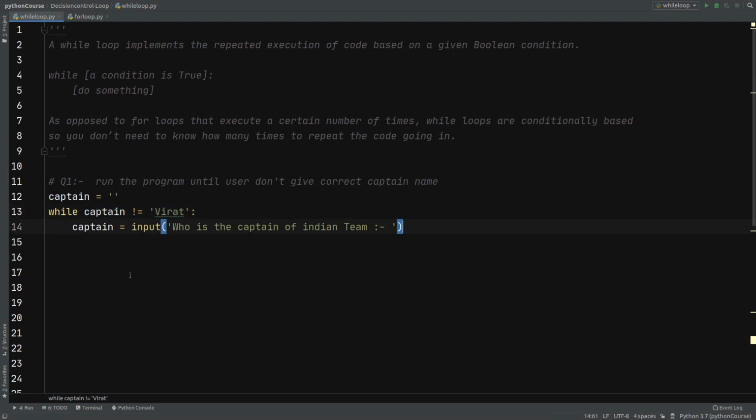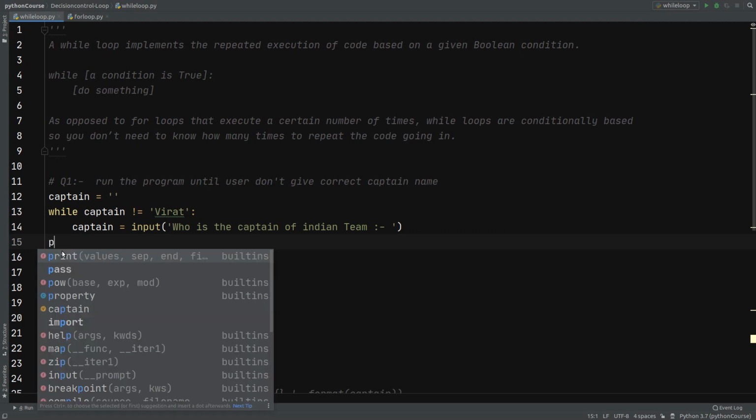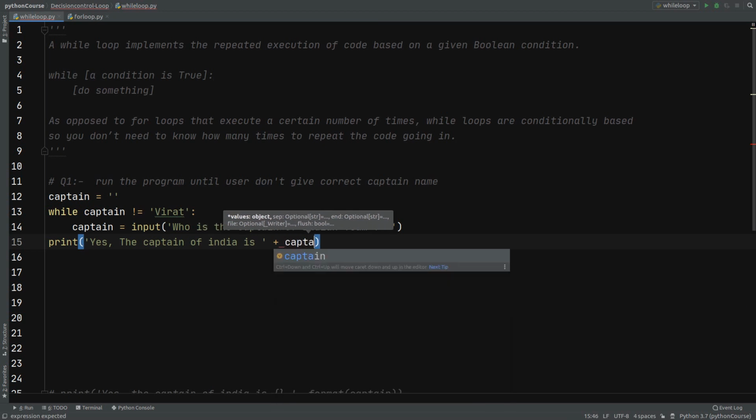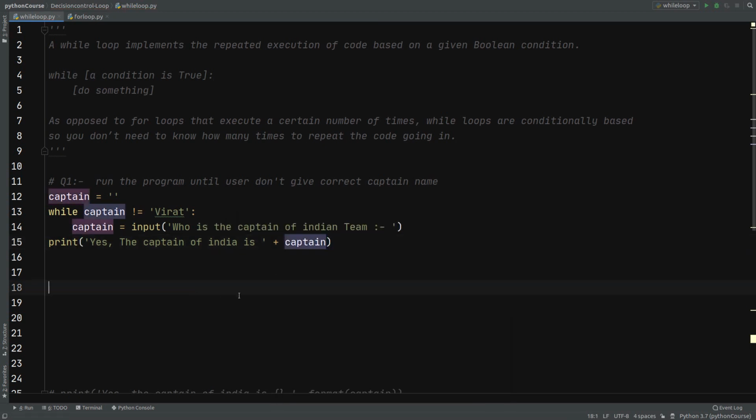Okay. Now if he gives Virat as the input, I'm going to print: yes, the captain of India is, and we'll concatenate it with the captain. Okay, now let's run it.